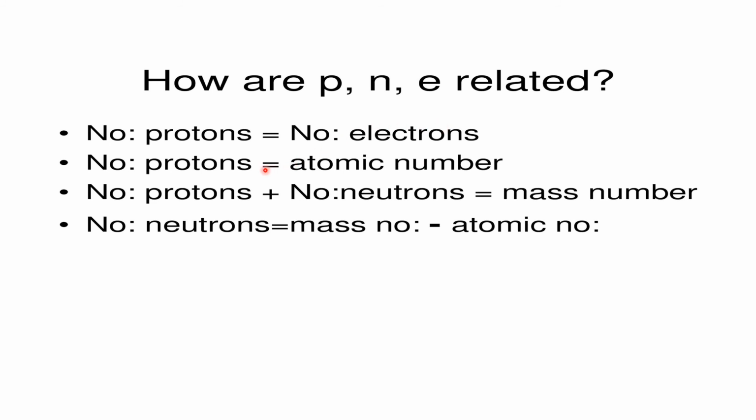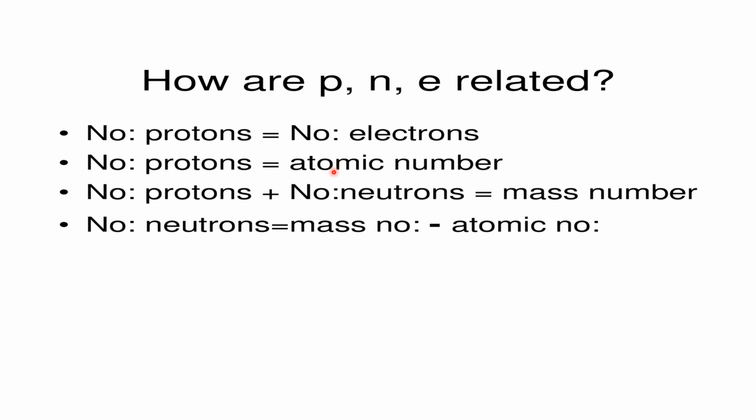The number of protons is equal to the number of electrons, and the number of protons in an atom is equal to its atomic number, which means that the atomic number of an element is equal to the number of protons or the number of electrons present in it.